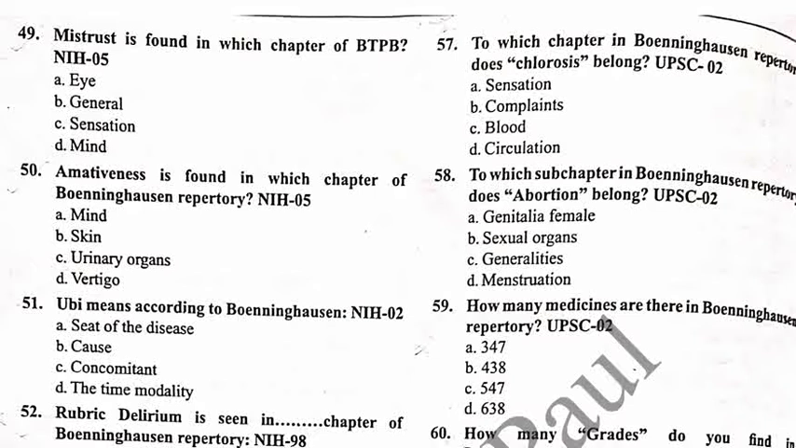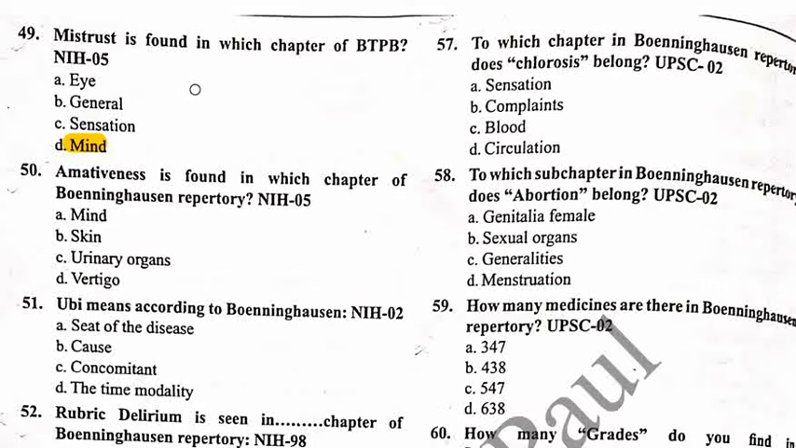So let's start. The first question, that is 49: mistrust is found in which chapter of BTPP? Option A, I; option B, general; option C, sensation; and option D, mind. The correct answer is option D, that is mind.